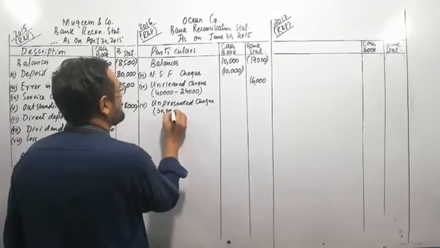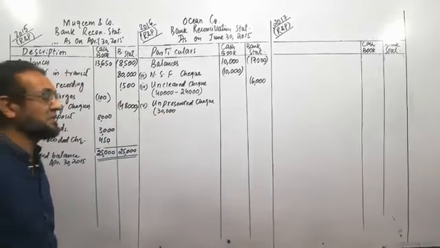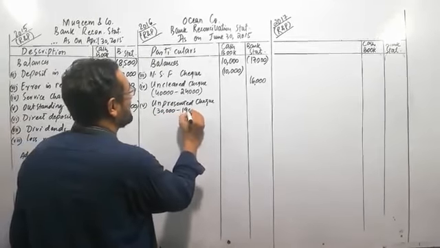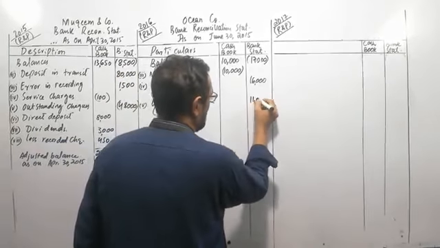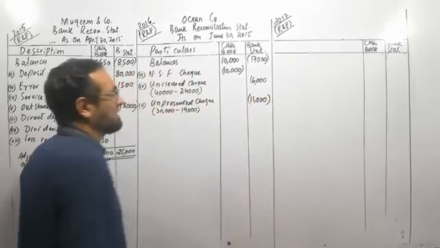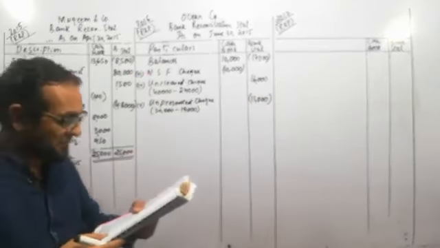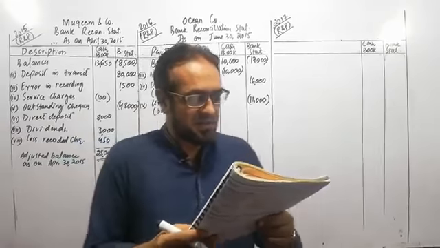Total amount of checks which we issued was 30,000 and out of those 30,000, 19,000 have been presented. So the remaining 11,000 amount is unpresented in the bank. We will deduct this amount from the bank statement. The next transaction is